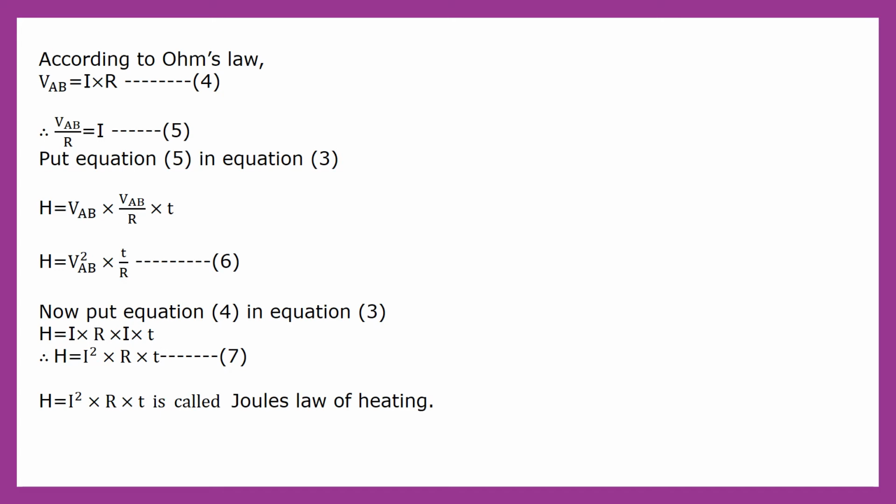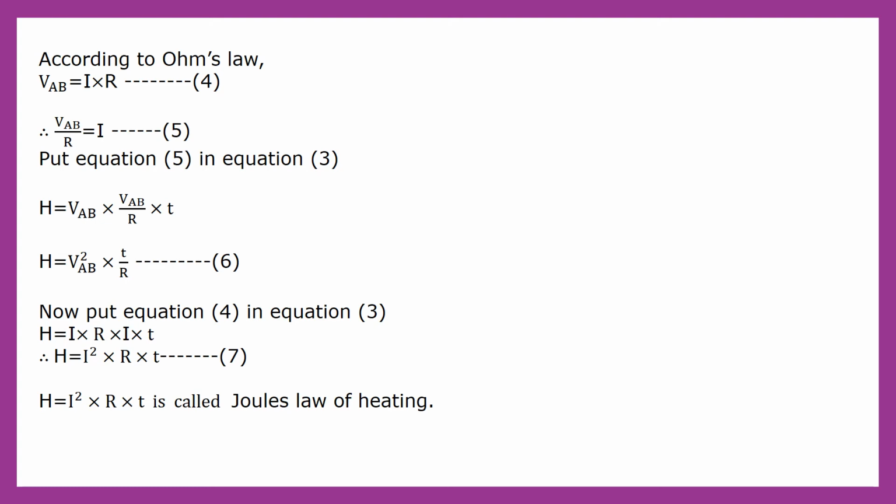Now we have to calculate the value of current I. Therefore current I is equal to VAB upon R. This resistance is multiplied on the right hand side, but when it comes to the left hand side, it will be divided. So current I is equal to VAB upon R. This is equation number 5. Now put this equation number 5 in equation number 3. Therefore H is equal to VAB into VAB upon R into T. So H is equal to V square AB into T upon R. This is equation number 6.